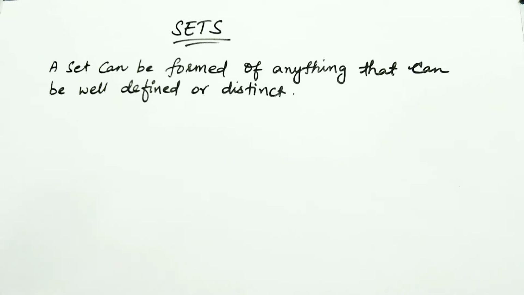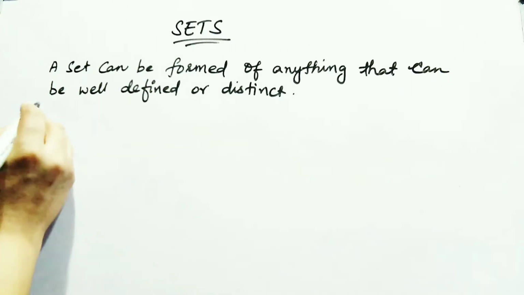How will you form a set? A set can be formed of anything that is well defined or distinct. What do you mean by well defined or distinct? You can create a set of anything, but it must be well defined, distinct and unique.